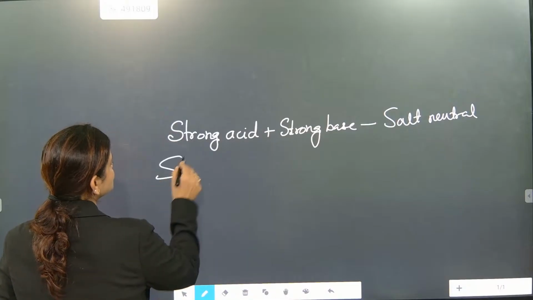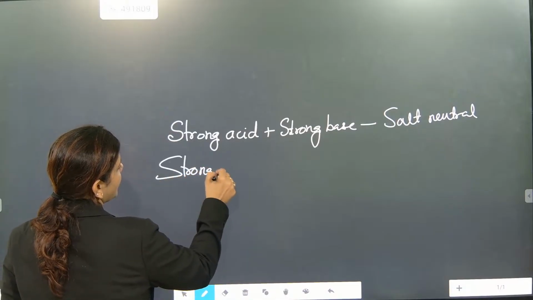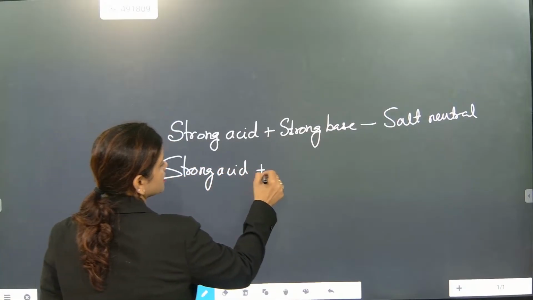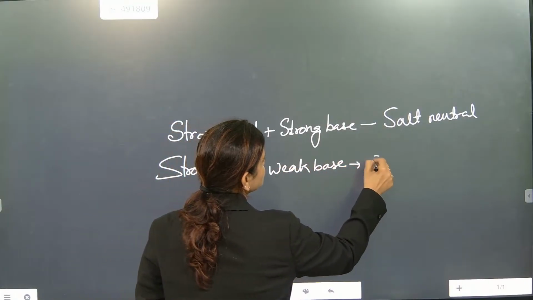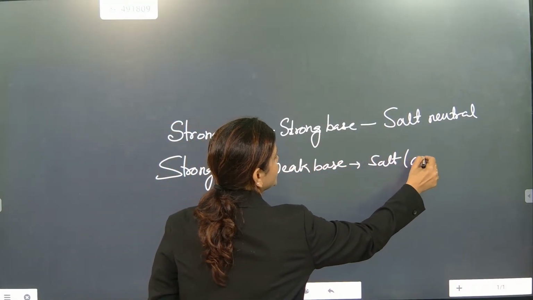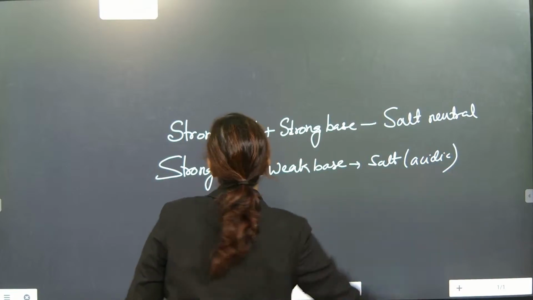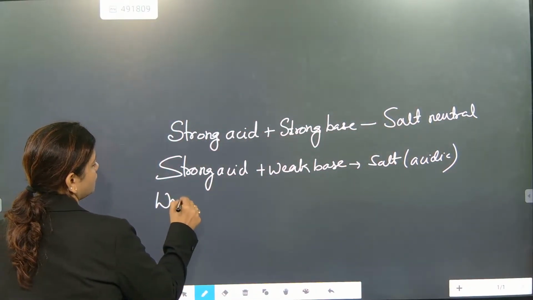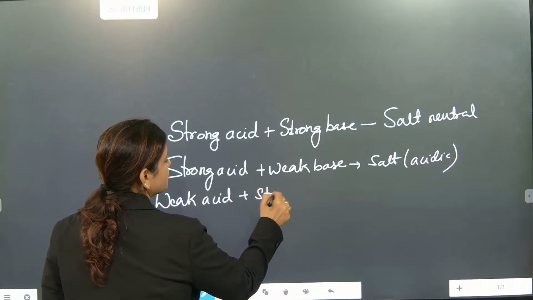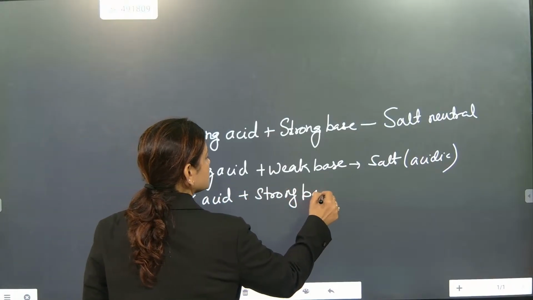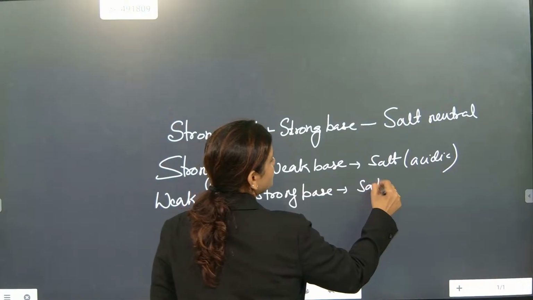Understood? Strong acid, weak base: the salt will be acidic. Always remember. Weak acid, strong base: the salt will be basic.